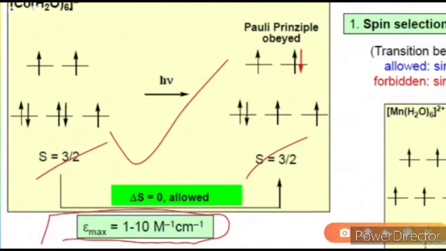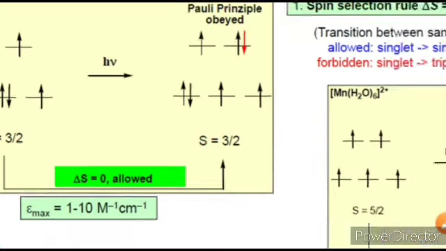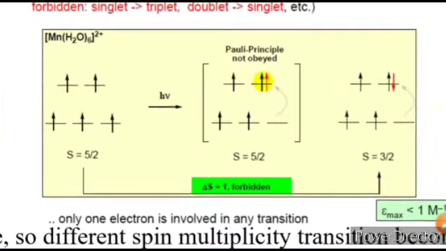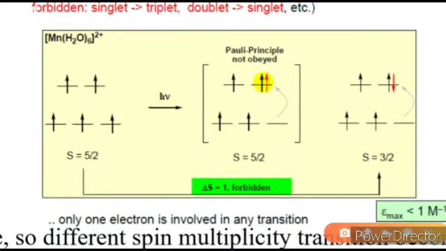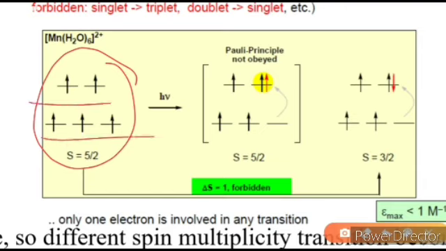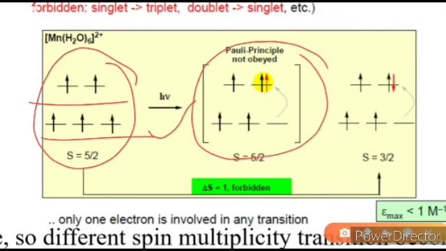There is another example where a spin forbidden transition takes place. Suppose this is a Mn 2+ complex, meaning d5 configuration where all electrons are unpaired. When the electron transits from a lower energy orbital to a higher energy orbital, it will not look like that, it will look like that. It is the more possible state because of the Pauli principle.